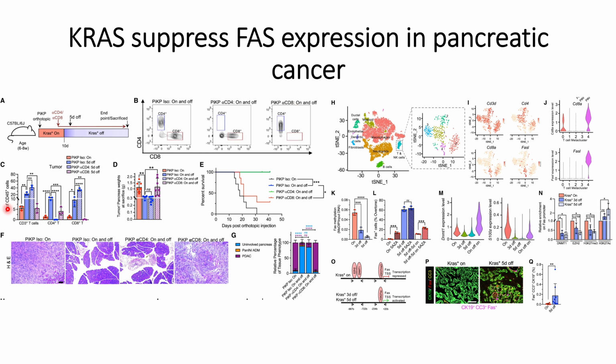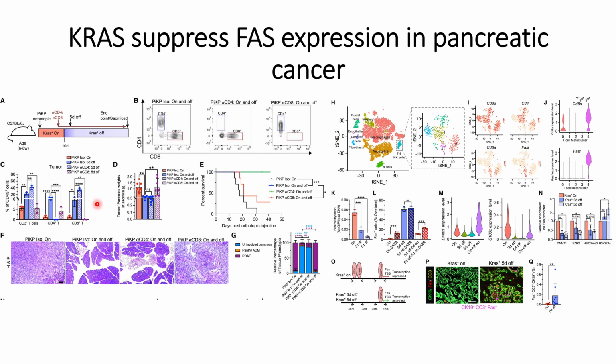These things are further quantified in panel C, where we can see that when anti-CD4 is used, they do not see any CD4 plus T cells, and when they use anti-CD8, they do not see any CD8 plus T cells.